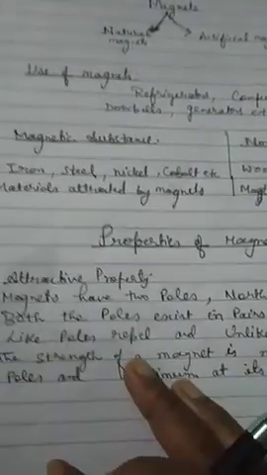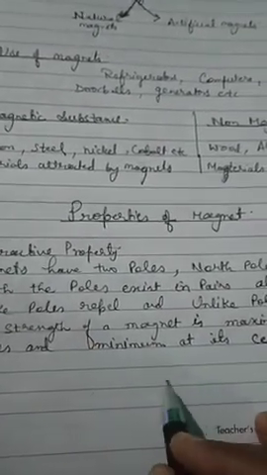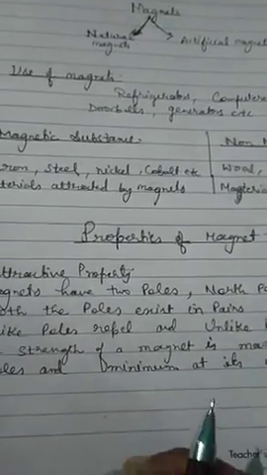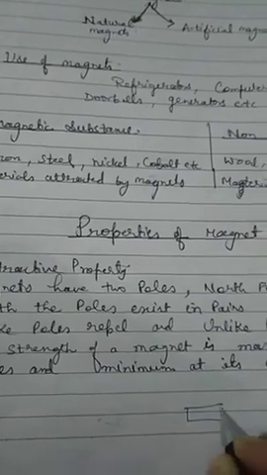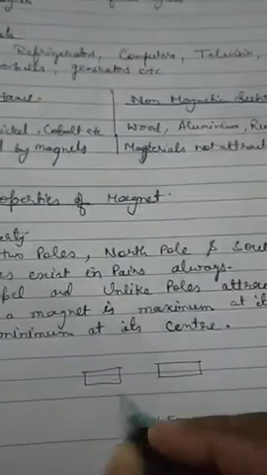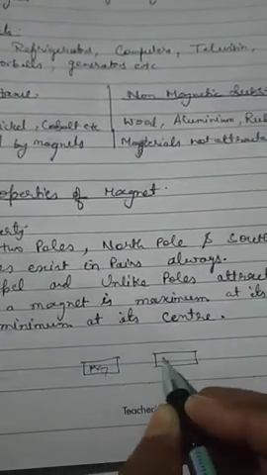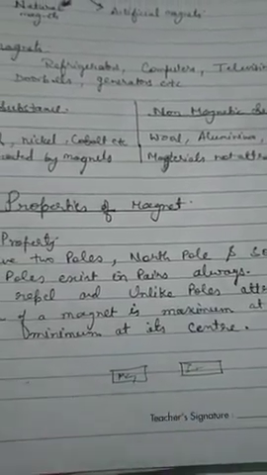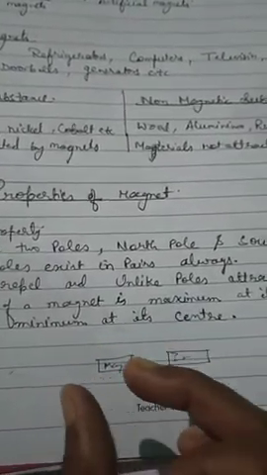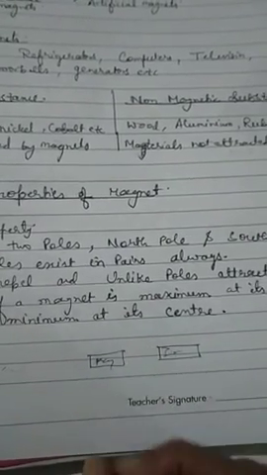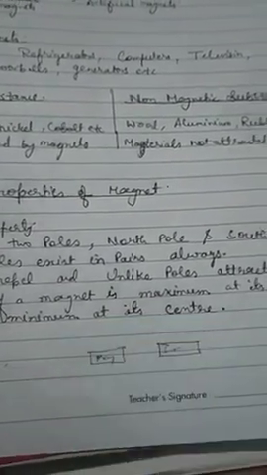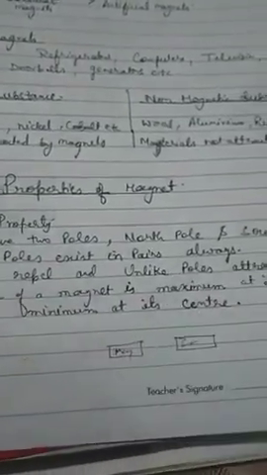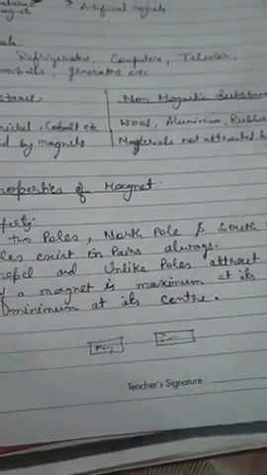Repulsion is the true test for magnetism. Suppose you have two bar-shaped objects, and one is a magnet and the other is a simple iron piece, and you have to identify which is which. You bring one magnet and see which one is attracted towards it. If I bring this magnet towards this magnet, it will attract. Iron also will get attracted.